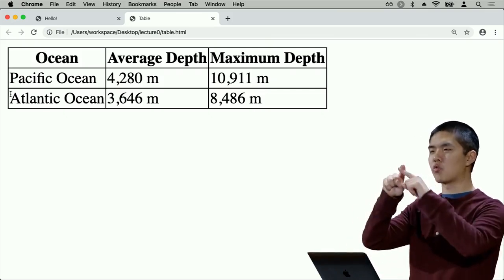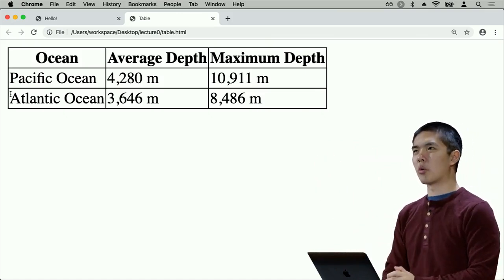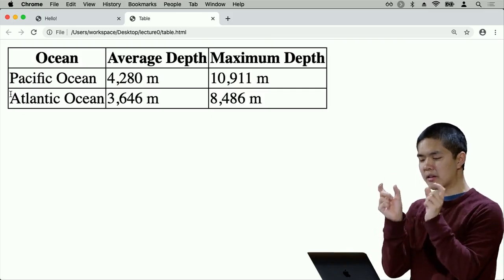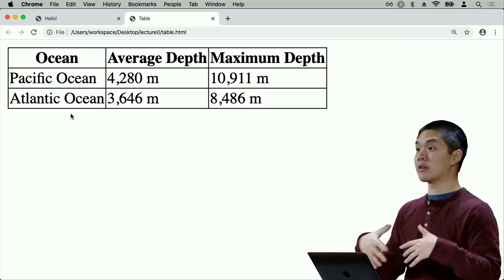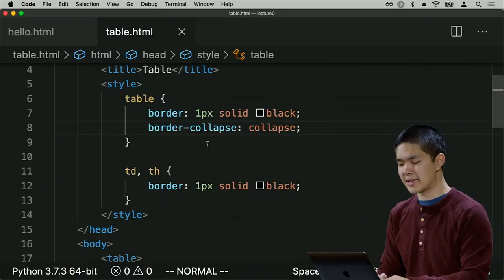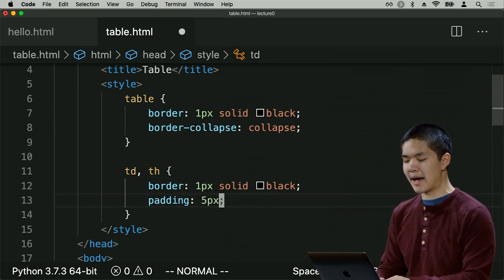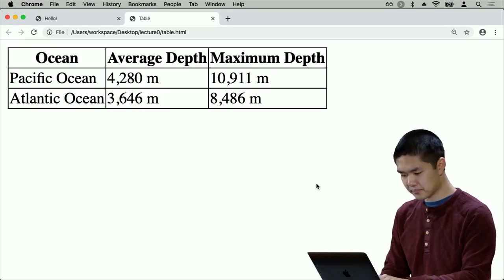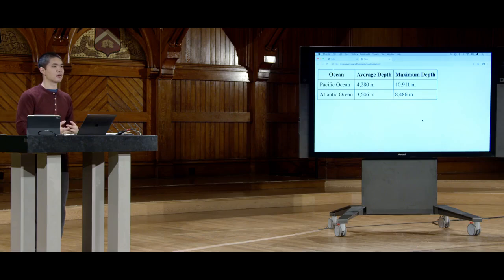Margin is spacing around the outside of the border of a particular HTML element, whereas padding is inside of the border. So if I want some space inside of the border, just to space out the text from the border itself, then what I want is padding inside of all of my table cells. So I can say, let me add 5 pixels worth of padding inside of all of my table data cells and table header cells. Refresh the page, and now here's what the resulting table looks like.